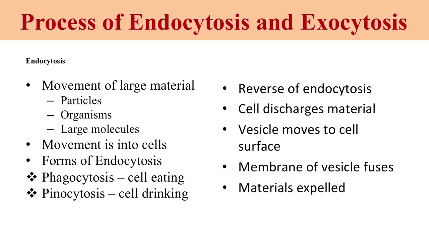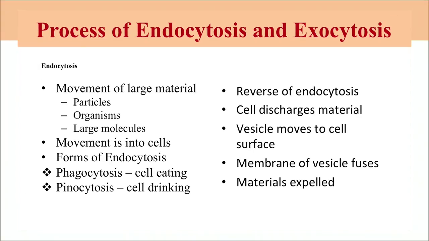Now another type of transport mechanism is exocytosis and endocytosis. Endocytosis is the movement of large material like particles, organisms and large molecules into the cell, and this process can be of two types, phagocytosis and pinocytosis.